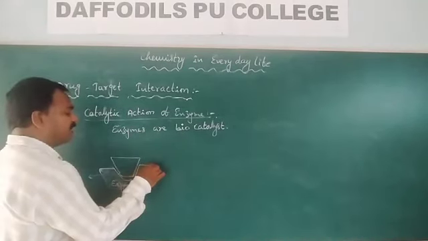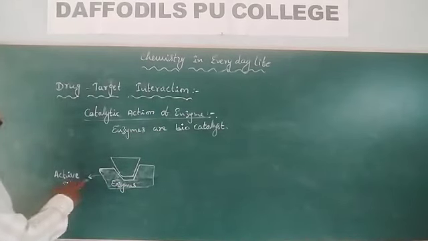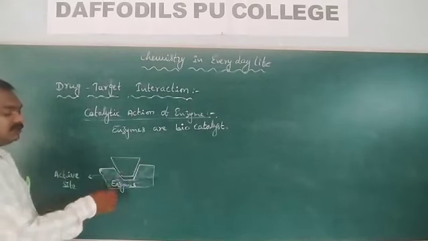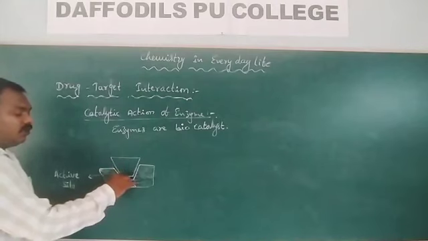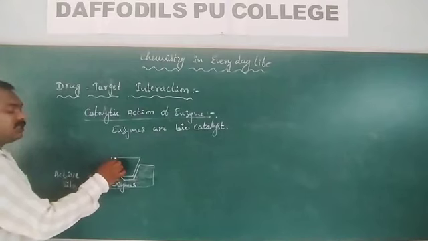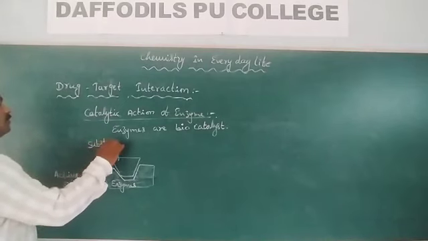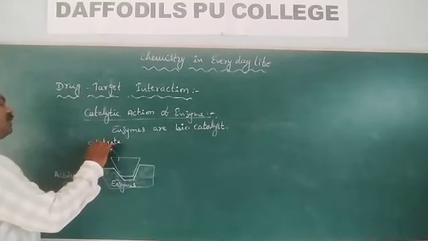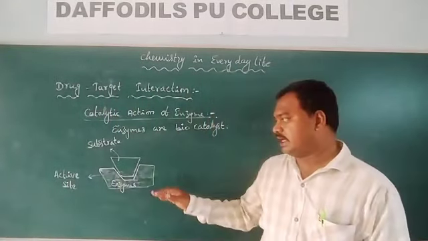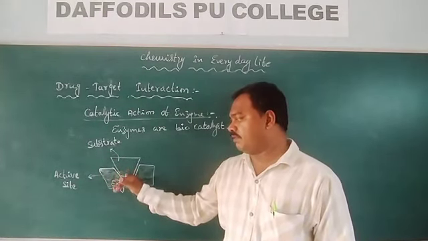These enzyme active sites are going to accommodate the complementary shape having substrate molecules, reactant molecules. Complementary shape means exactly the mirror image of this one.